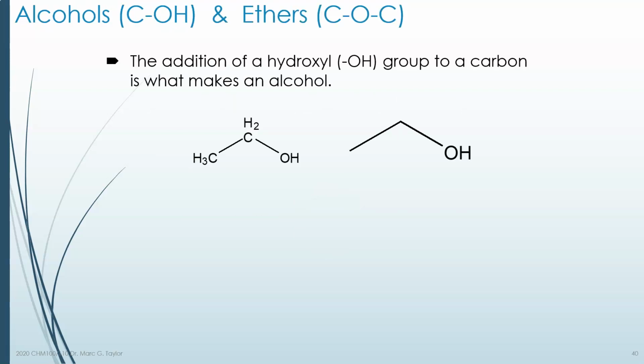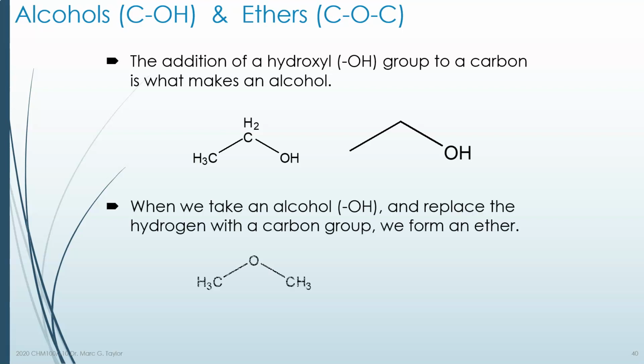Alcohols are carbon compounds that have an OH on them, a hydroxide group. You've already learned about hydroxides in the inorganic portion when we were studying ionic compounds. But if you have an OH attached to a carbon and the carbon doesn't have other functional groups on it, it's just carbons and hydrogens, that is called an alcohol group. If that oxygen has another carbon on either side of it, we no longer call it an alcohol. It is now called an ether.